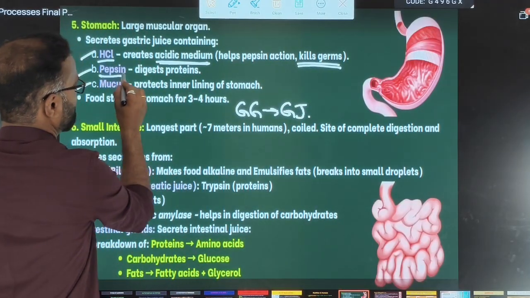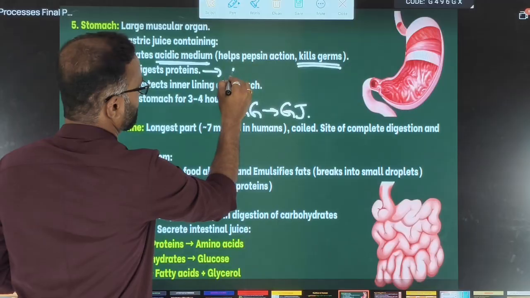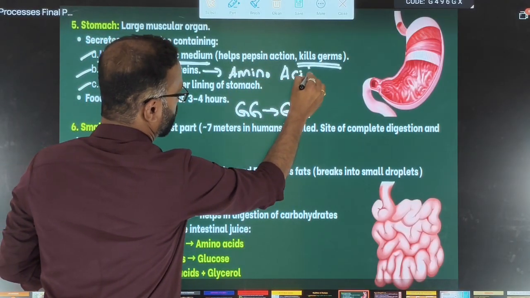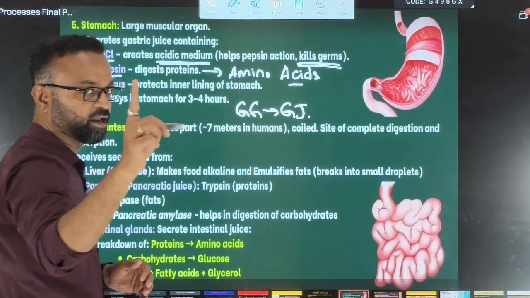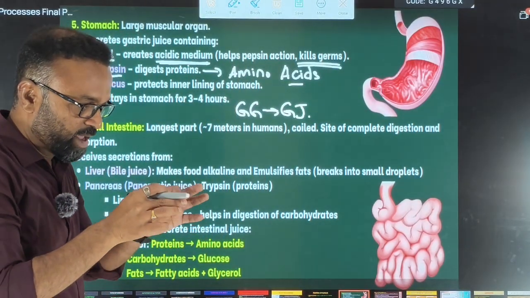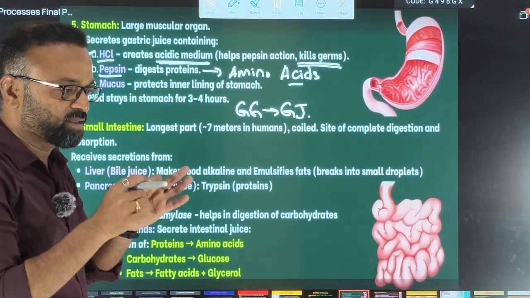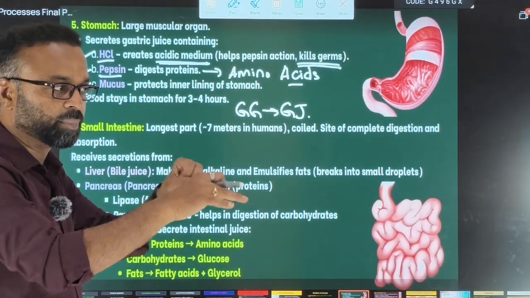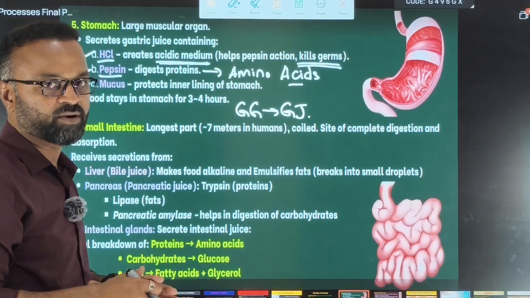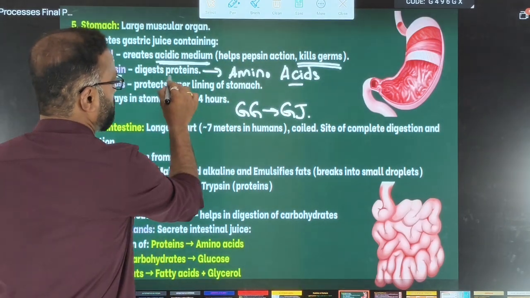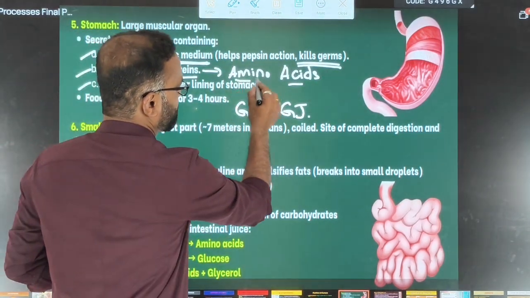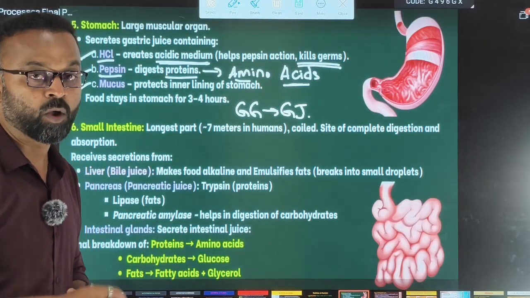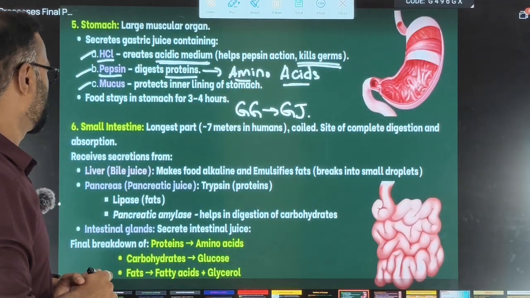Because the enzyme pepsin will digest proteins into amino acids only when the food is in an acidic medium. Only then do the enzymes become active, act on the proteins and break them down into amino acids. Proteins are complex food substances, amino acids are simpler food substances. This helps in the digestion of the nutrient called protein.